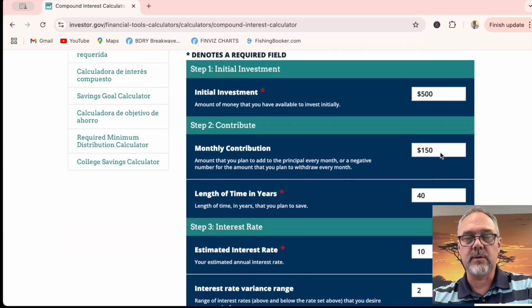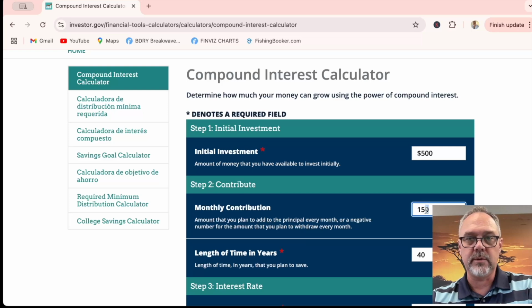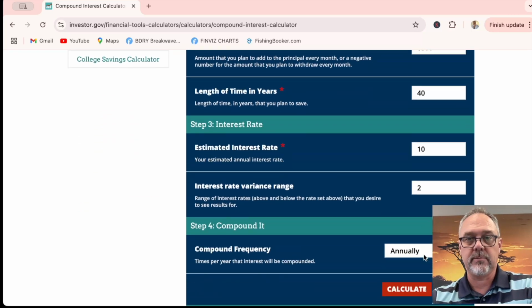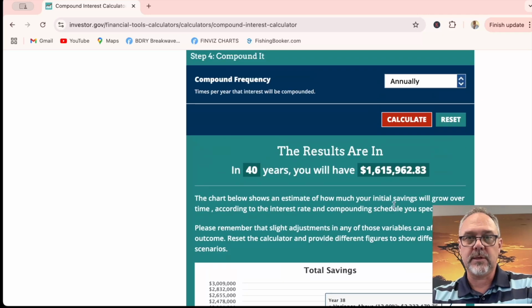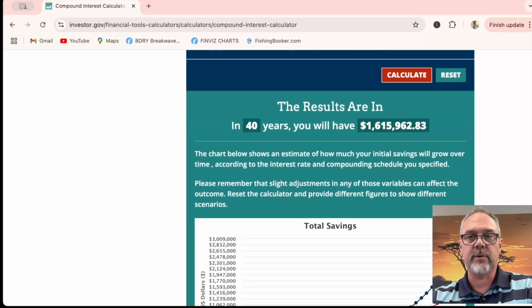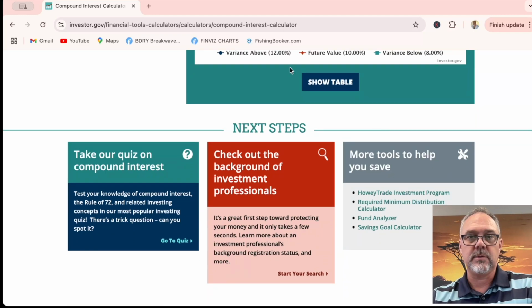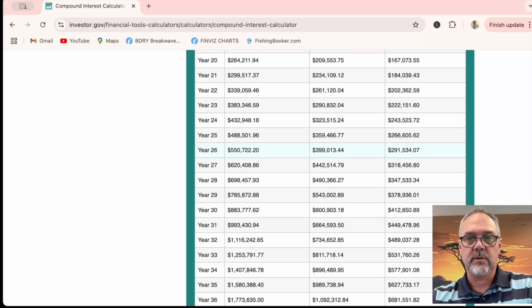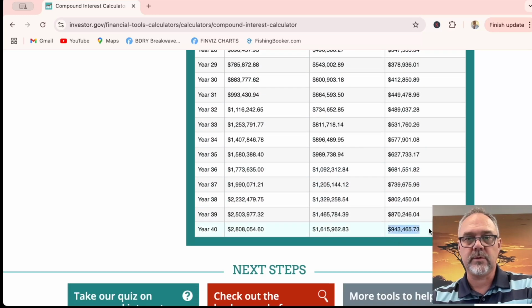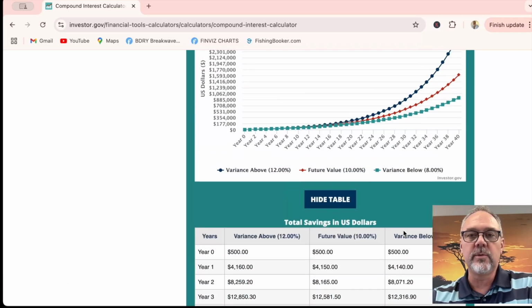So taking a look at that, that's pretty awesome. Let's say that you're 25 years old and you want to put, let's just say, $300 a month in there for the next 40 years. We're going to calculate that. So what did that say? $1.6 million is the average. And so show table, and at 8% you get to $1 million, $1.6 million for the 10%, $2.8 million for the 12%. So it's a really cool tool.